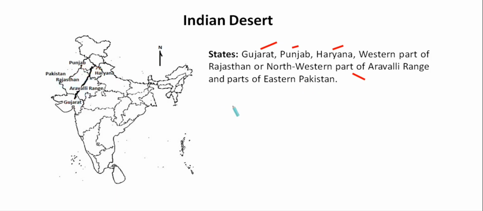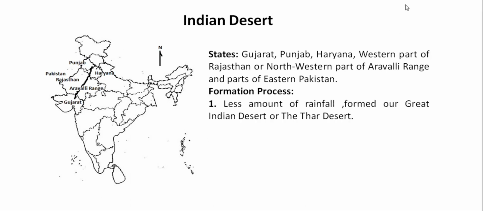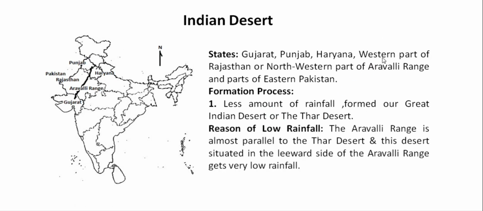Now, why was this desertic land formed in the western part of our Indian subcontinent? So, what is the formation process of this? This Indian desert is also known as the Great Indian Desert or the Third Desert. Because of very less amount of rainfall, this region formed. Now, from the beginning itself, we are telling that this region is getting very less amount of rainfall. But what is the reason behind that? What is the reason of very low amount of rainfall in this part? Here we have the reason.